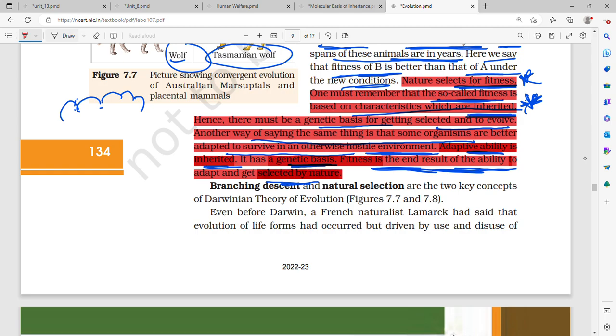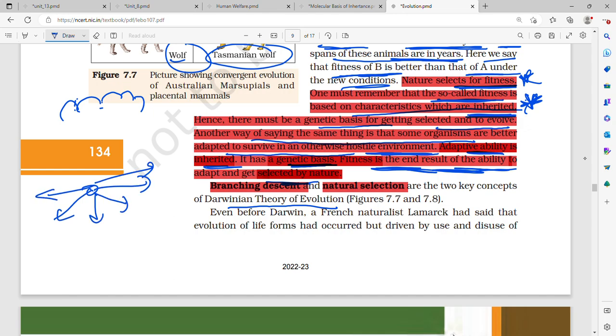Branching descent and natural selection. So what were the two key concepts given by Darwin? Branching descent, already it is bolded, and natural selection were the two concepts of Darwinian theory of evolution. Branching descent is adapting from a similar origin, the same place, such as Darwin's finches, and natural selection, survival of the fittest. He saw in bacteria and all.